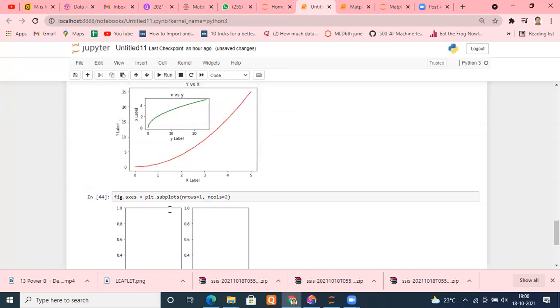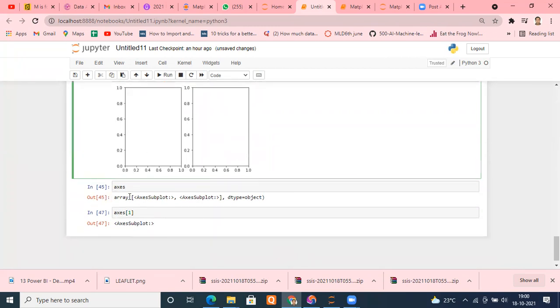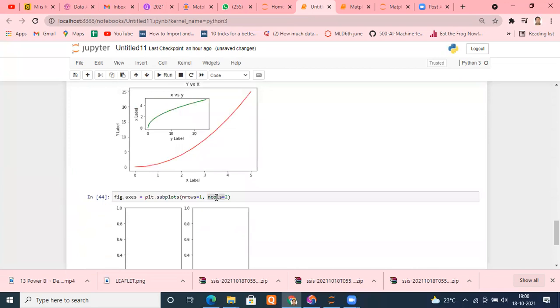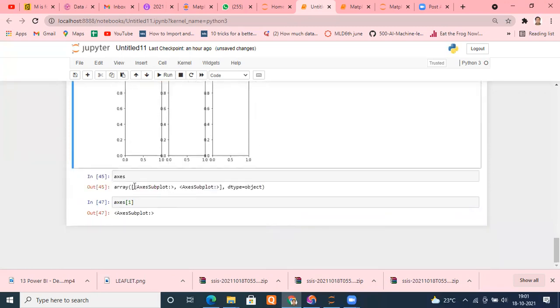We have to type it this way: plt.subplots, where you tell the number of rows and the number of columns. Whatever number of rows and columns you type, it will understand. It has nrows equal to 1 and ncols equal to 2. That means two windows of plots, two subplots, I have to create. So it will create two subplots and pack them into axis. So axis is my array, which is having two subplots. For example, I made columns equal to 3. You will see that it will have 3 elements now, 3 graphs. If I run this, you can see that.